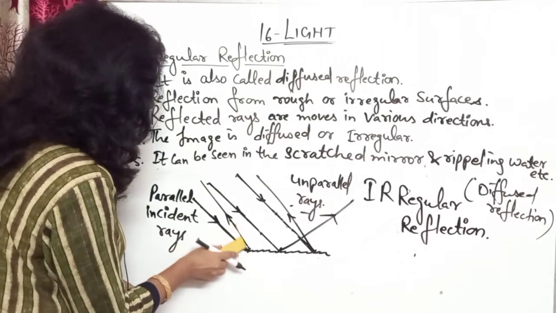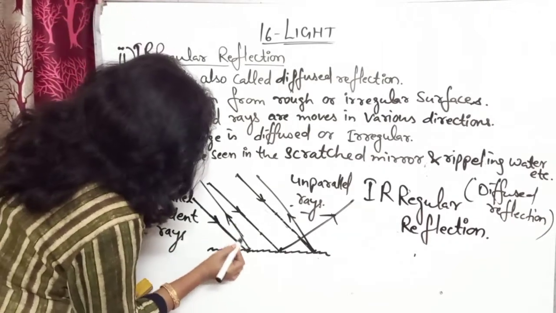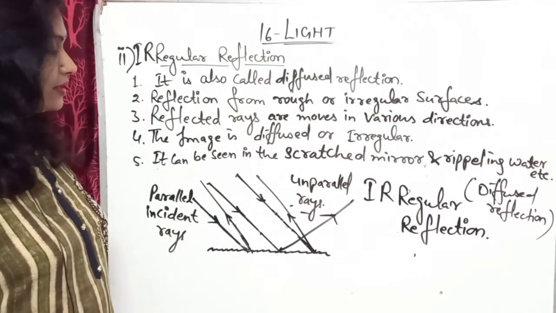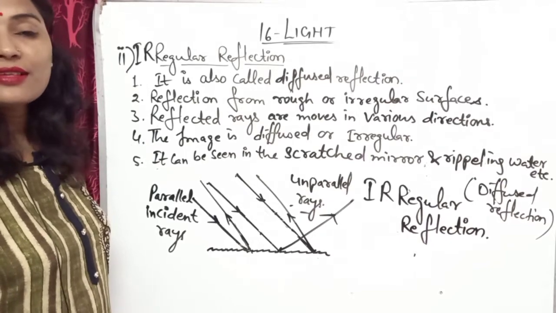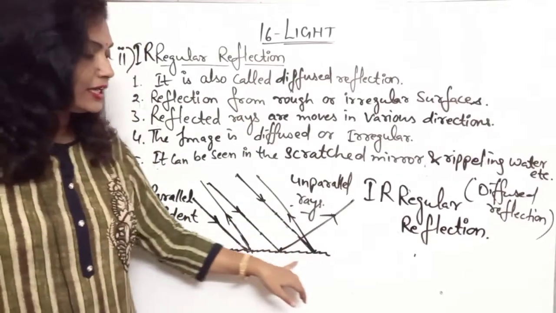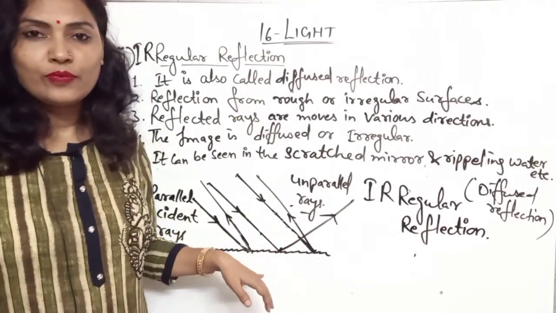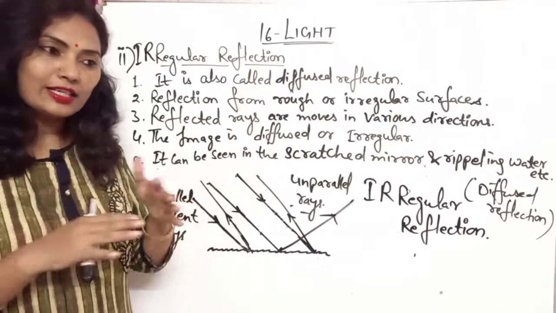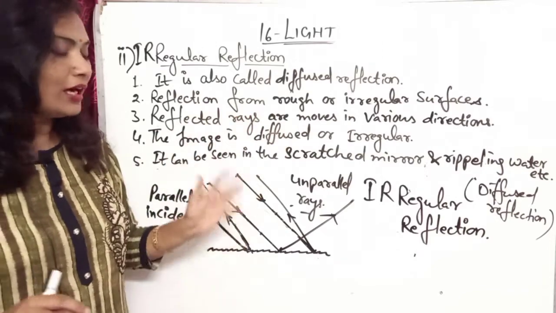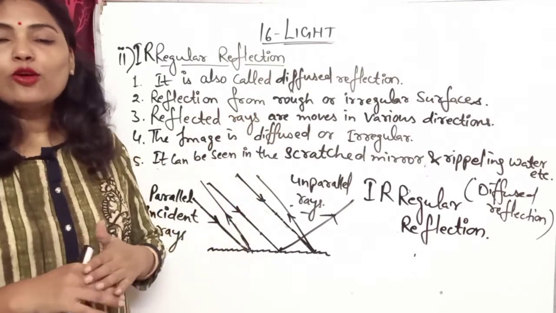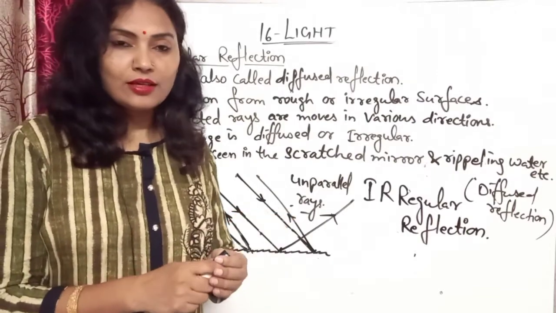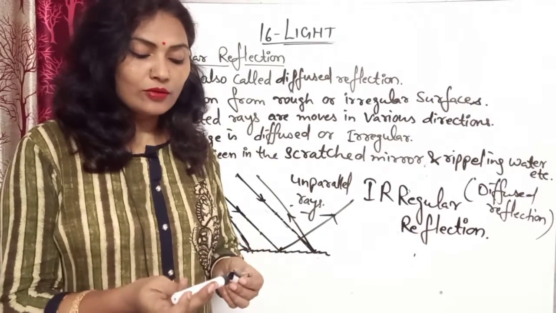Actually, you don't say that it will not follow the laws of reflection. Don't say that. Irregular reflection is taking place in the rough surface because of the irregularities in the rough surfaces only. That's why it will just scatter the light, spread the rays of light in all the directions. Otherwise, it will follow the laws of reflection. But because of the irregularities in the rough surface, this type of image is formed.